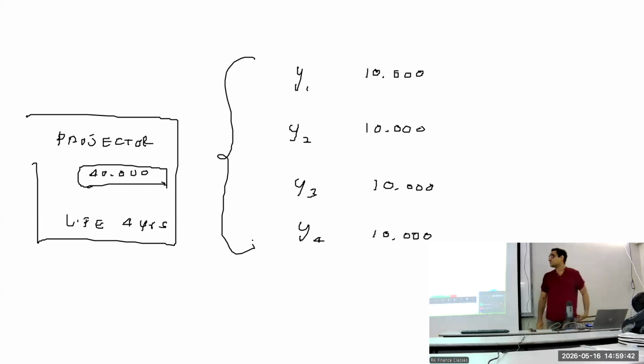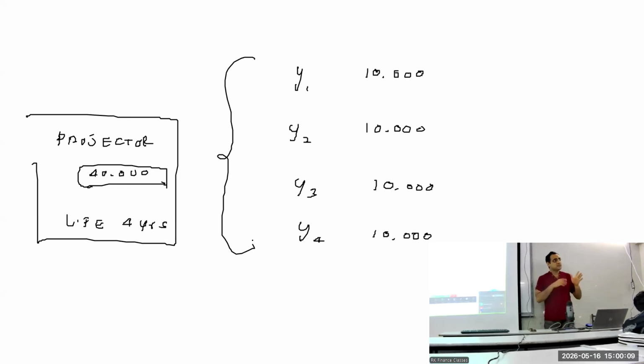So the company allocates the cost of 40 over the life of 4 years as 10, 10, 10, 10. That is depreciation: year 1 is 10, year 2 is 10, year 3 is 10, year 4 is 10.